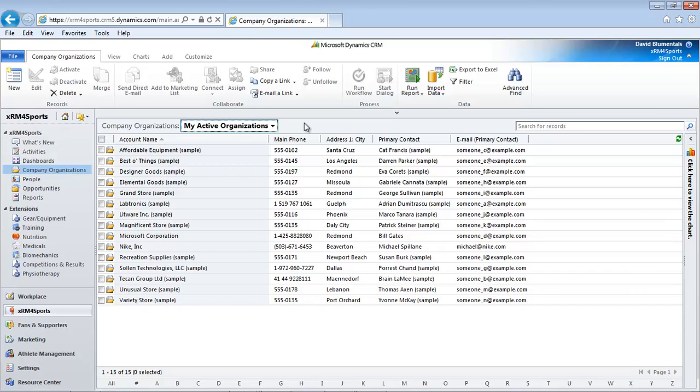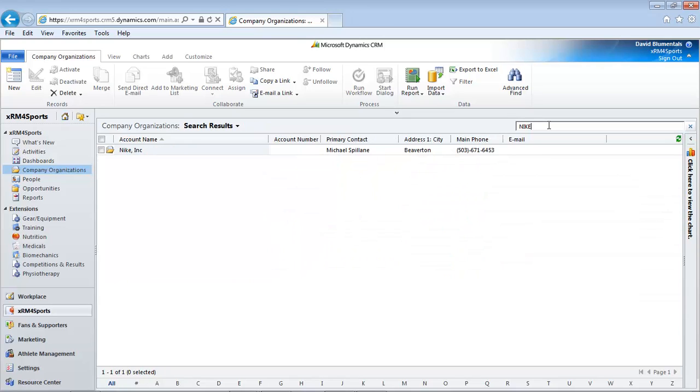To search for an existing record, we can type a few characters of the name and press Enter or click Start Search. We can also navigate using the letters at the bottom of the screen. If we click N, CRM will display just those records that begin with the letter N. We can also use the asterisk as a wildcard for partial searches. We can now open the record we want to view by clicking.